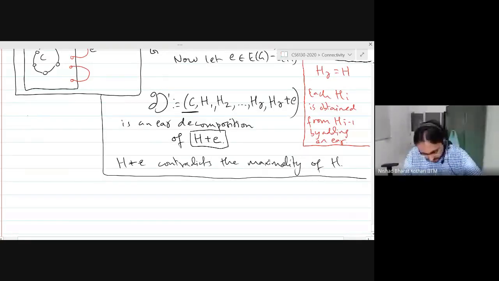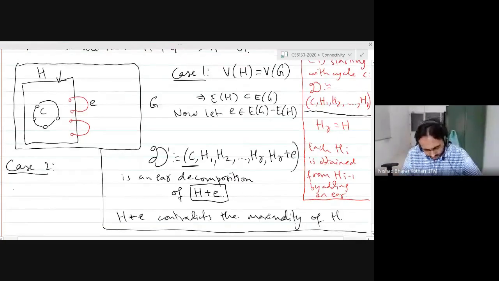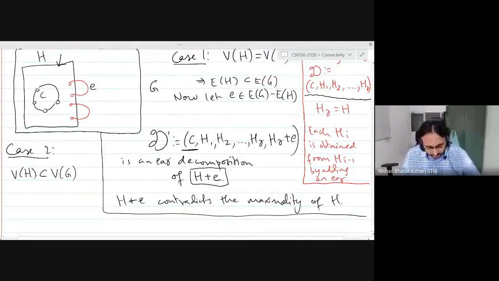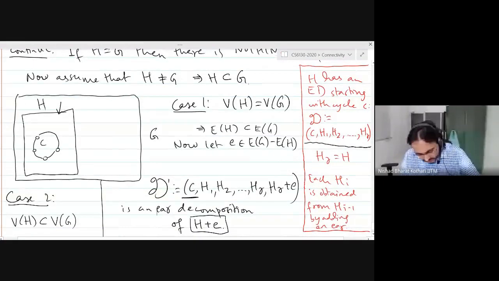Case 2. Supposing the graph G has some vertices that are not in the graph H. So let's say V of H is a proper subset of V of G. Let's change the drawing a little bit. Now we know that this is the vertices of G minus the vertices of H, and this is not empty. This is now the drawing for case 2.